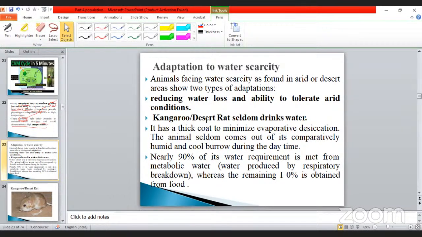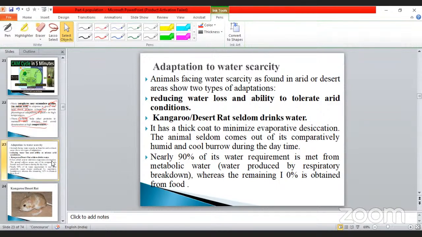The kangaroo rat, what happened? It will not drink water even till death. Nearly 90% of the water requirement is met from the metabolic water only, the water produced by the respiratory breakdown. During respiration, water molecules are also produced by some specialized organ. That is called adaptation of some animals.